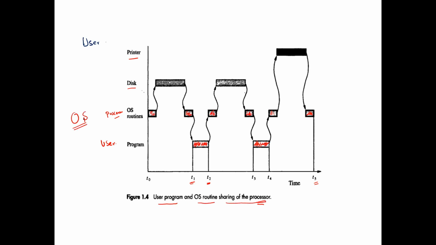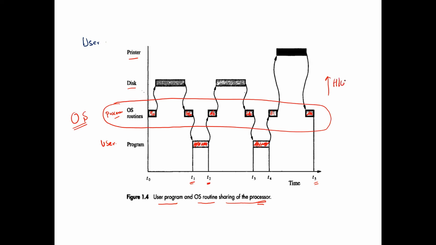Using this timing diagram, we can demonstrate how the user program and the OS routine share the processor. Does our user program have direct access to the resources? The answer is no. So this will be our interfacing layer. The top part is the hardware resources, or the system resources. And here we have who sitting between the hardware resources and the user? It is the operating system. The operating system will manage the processor, so we call it processor management. Likewise, we have memory management and then I/O management.